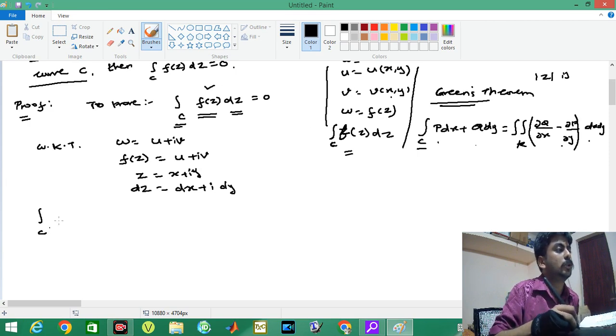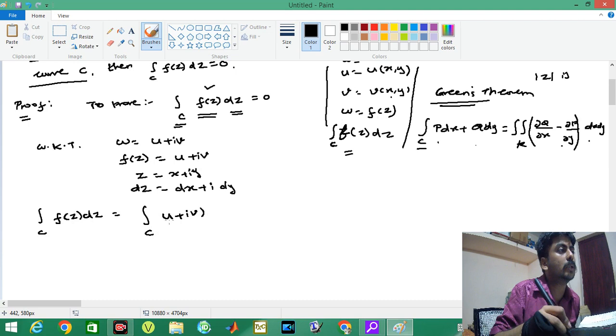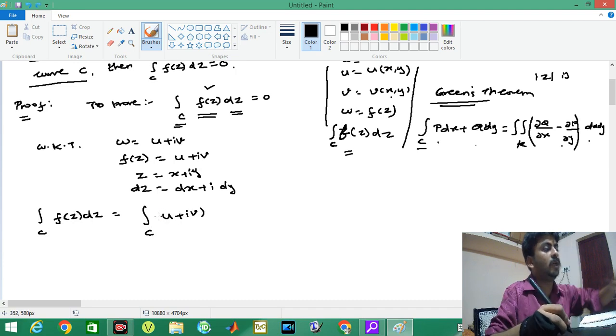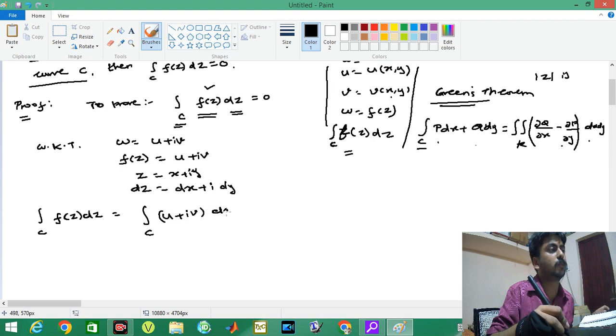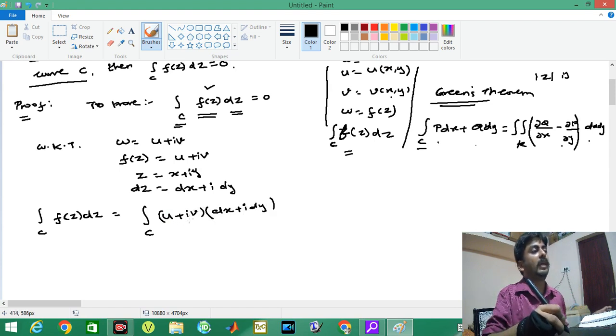So the integral over c of f of z dz equals the integral over c of u plus iv, this is f of z, and dz value is dx plus i dy. Now we have real part and imaginary part.